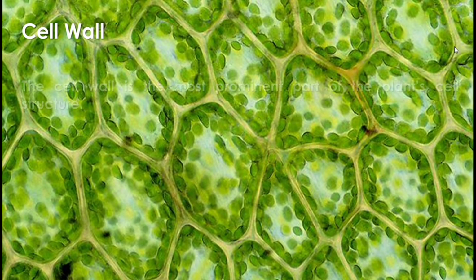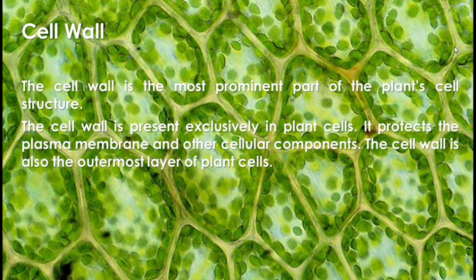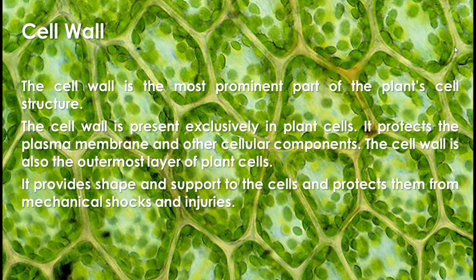Next will be cell wall. Yung cell wall po is the most prominent part of the plant's cell structure. The cell wall is present exclusively in plant cells. Para lang po sa mga plant cells. Ito po yung nagpo-protect ng plasma membrane and other cellular components. It is also the outermost layer of plant cells. Nagpo-provide ng shape and support dun sa mga cells and protects them from mechanical shocks and injuries. So, yan po yung cell wall.